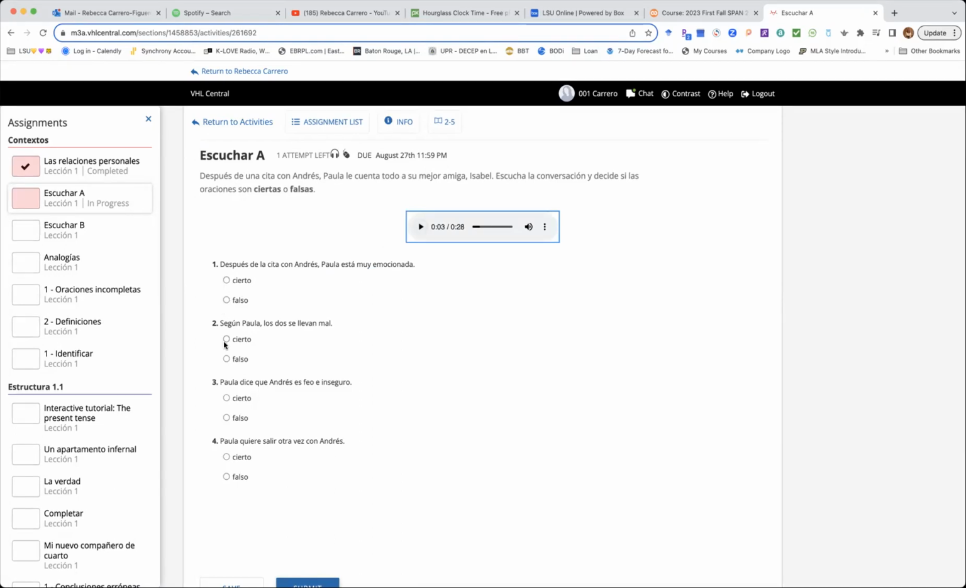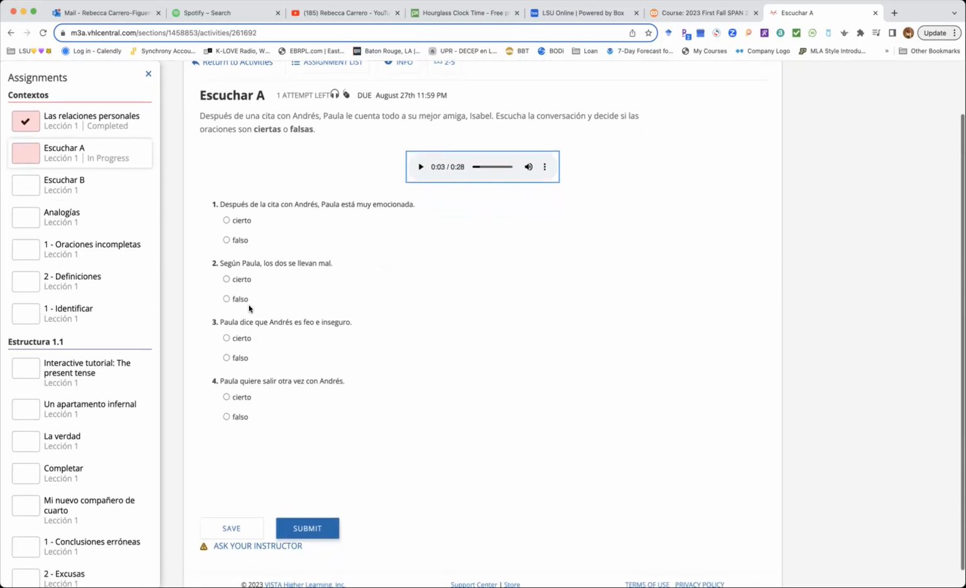And you can pause it, okay? And here you have 4 statements and you need to identify if it's true or false. But what about if I am not ready? Oh, I don't want to complete this exercise. Let me see, what about the escuchar or not? I want to see the definiciones right here, which is also on contextos. I can click on the left side, definiciones, definitions. And when I click there, let's see.